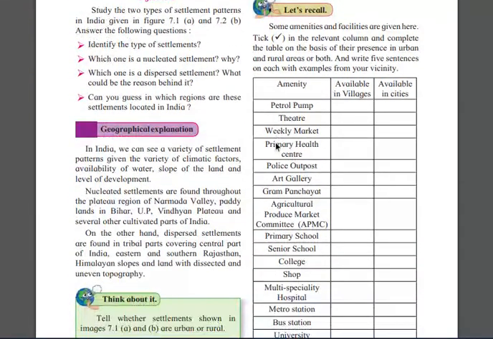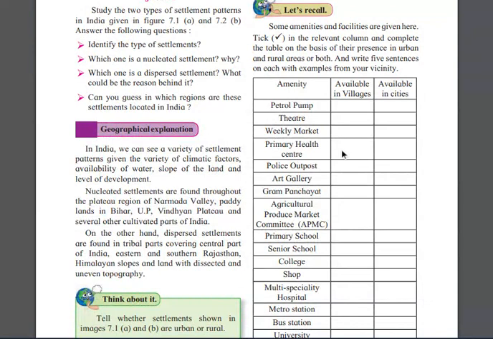In India, we can see a variety of settlement patterns given the variety of climatic factors. We see different types of settlement, like urban area and rural area, and different patterns also. According to the climatic factor, some people live in Rajasthan and some live in Jammu and Kashmir, depending on the availability of water. People don't like to stay in Rajasthan because there is no availability of water.